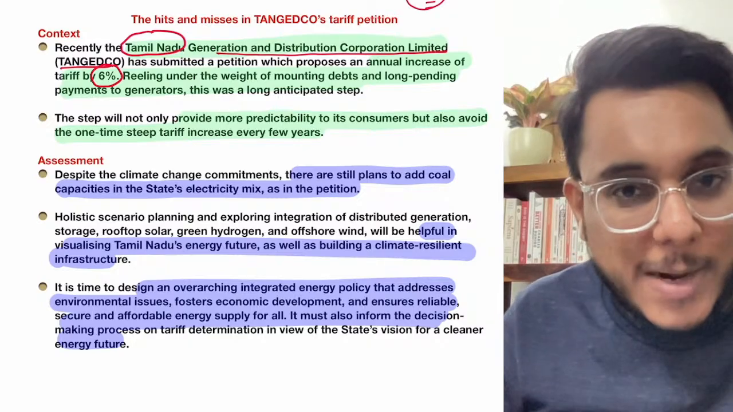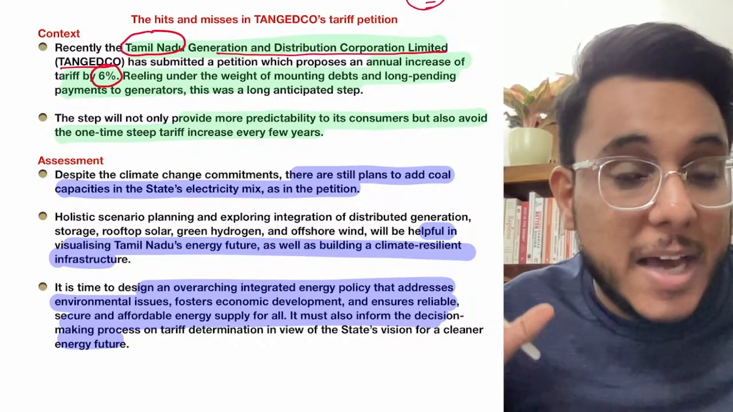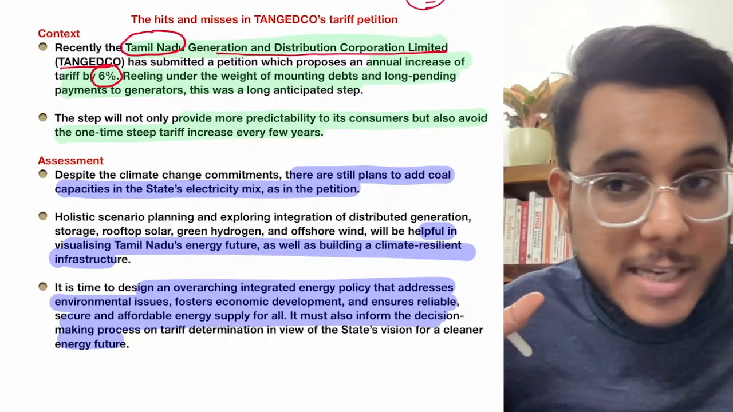Now why do they want to do this? First of all, understand that electricity distribution companies are facing a lot of pressures, they are facing a lot of losses.